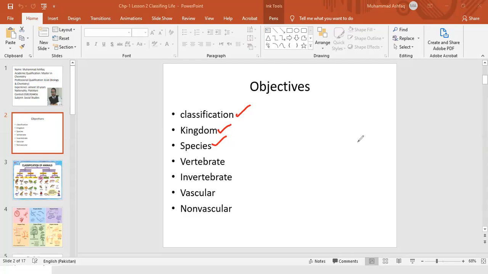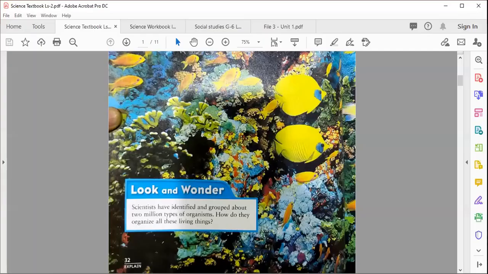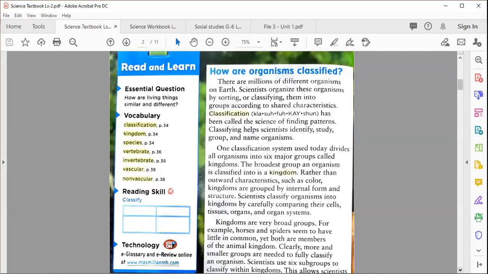Okay, so let's see first about classification. Now I'm going to take you back to your textbook. So please everyone open your textbook to page number 34. How are organisms classified? That is the first part of the lesson, and here we're going to learn about that.